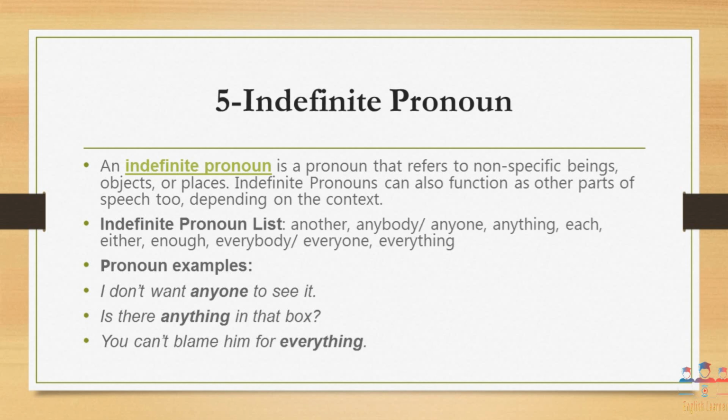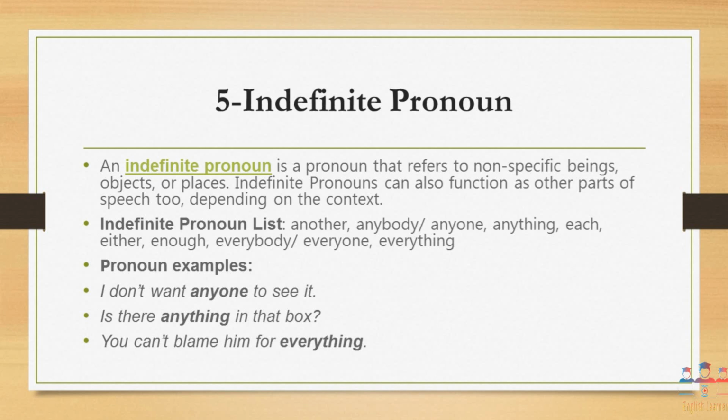But indefinite means non-specific. So the definition of indefinite pronouns is: a pronoun that refers to non-specific beings, objects, or places. They can also function as other parts of speech, depending upon the context or the sentence.